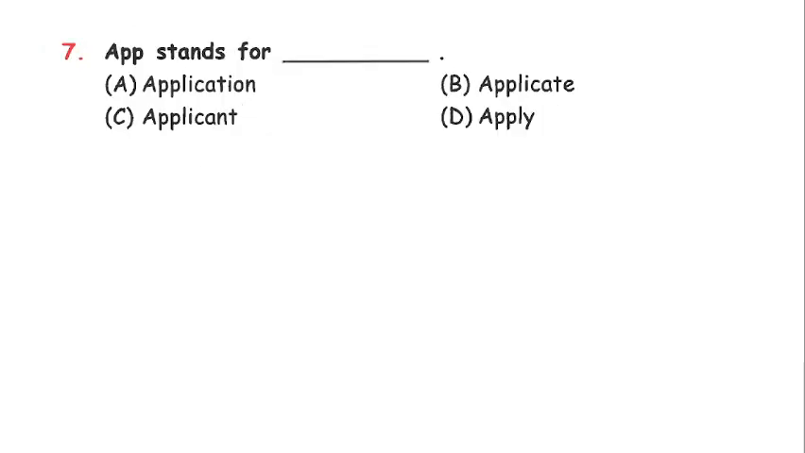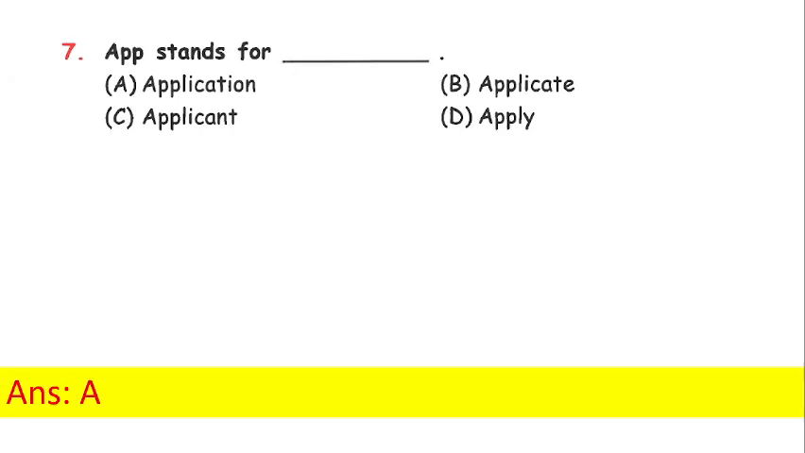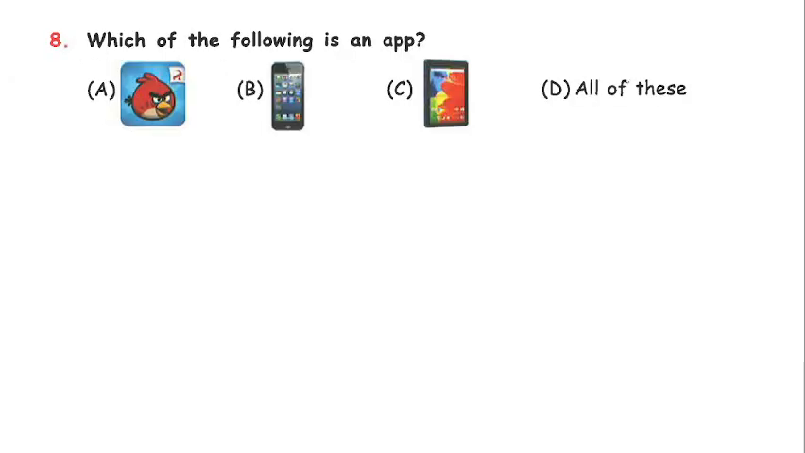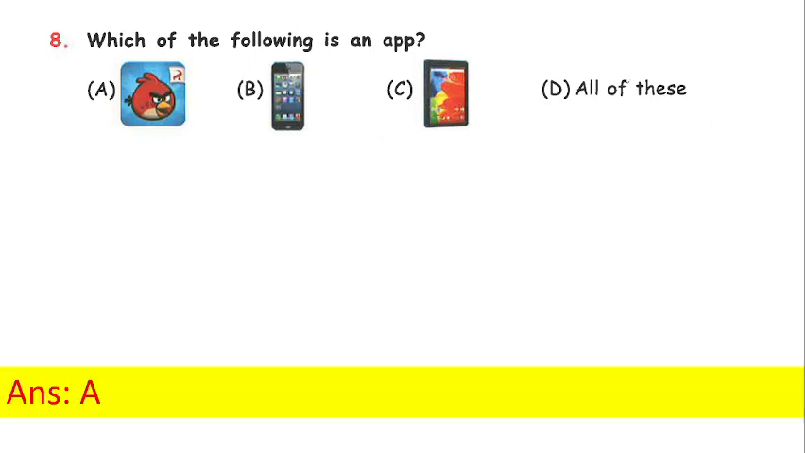Next, app stands for dash. Application, applicate, applicant or apply. Answer is A. App stands for application. Next, which of the following is an app? Means an application which is inside the smartphone. A. Angry Bird, B. Smartphone, C. Tablet or D. All of these. Answer is A. Angry Bird is a game, which is an app that can be installed in our mobile phones using the Play Store or App Store.